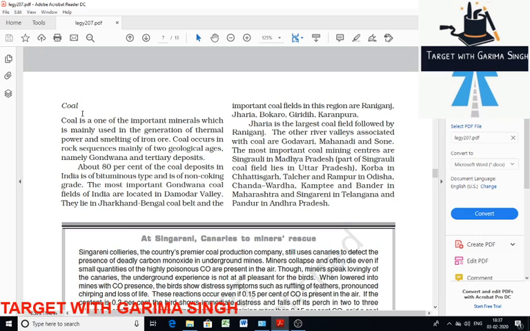Then Bokaro, Karanpur, and more than this. So you have to remember, first largest is Jharia, other is Raniganj. Then the tertiary coal fields. Tertiary coal in Meghalaya is at Darrangiri, Cherrapunji. In Assam you find Makum, Jaipur, Nazira and Upper Assam. In Arunachal Pradesh it is Namchik, Namphuk. These are the tertiary coalfield areas.